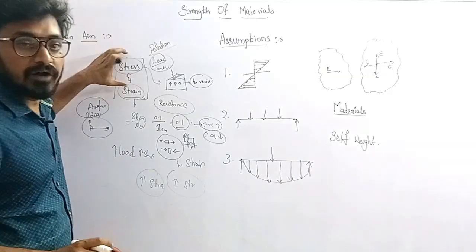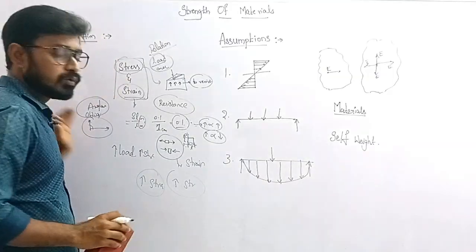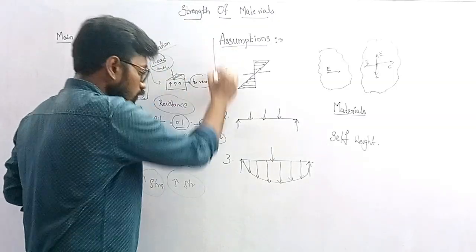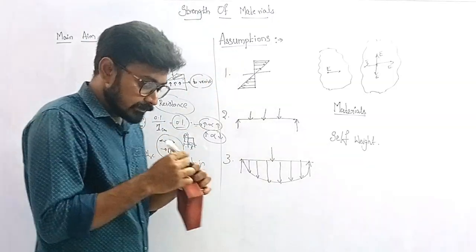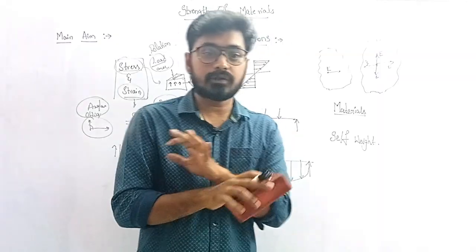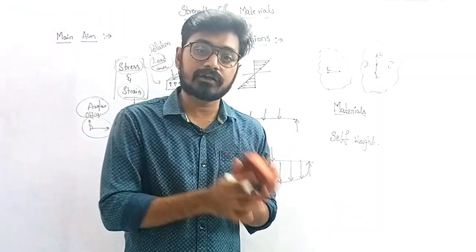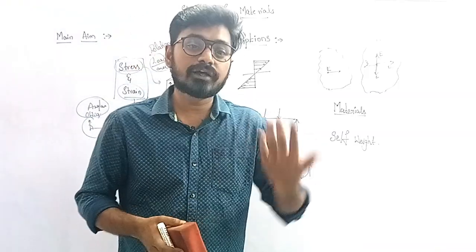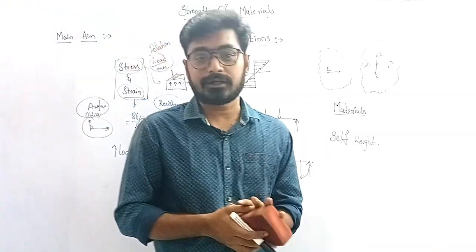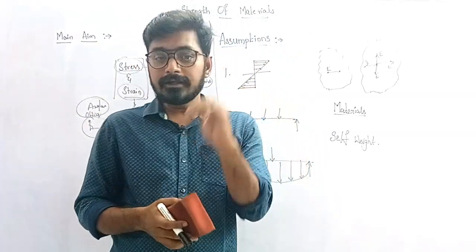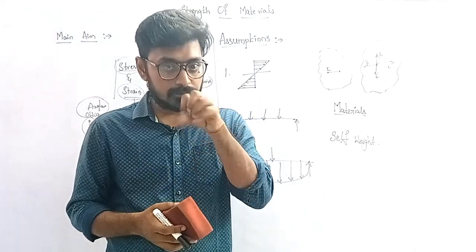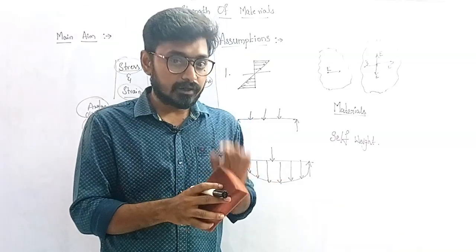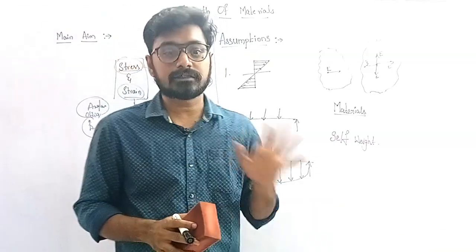The main aim is to find the relationship between stress and strain and to find the angle of obliquity. To know this relationship, we are considering some assumptions, because in all subjects in engineering, we need to consider some assumptions before we design or analyze something. We only discuss ideal conditions because we cannot determine every aspect, so we are idealizing some of the assumptions.